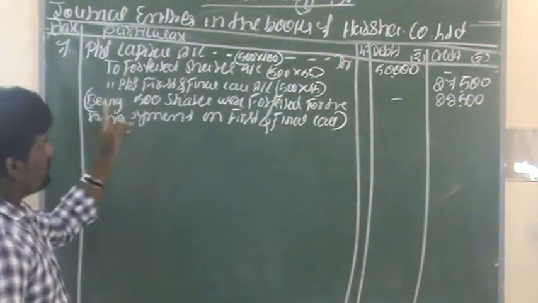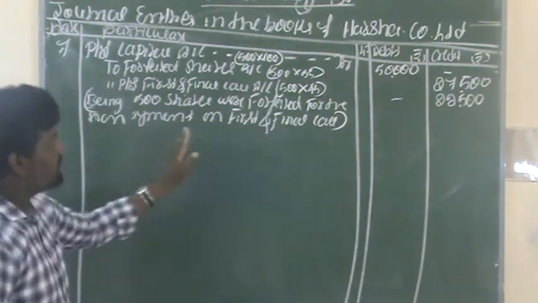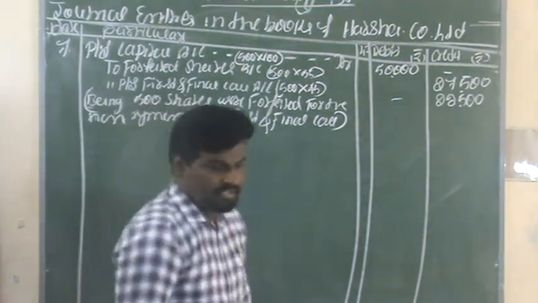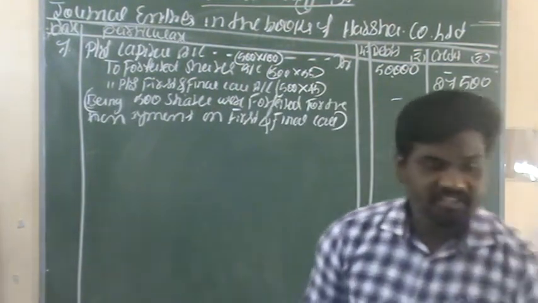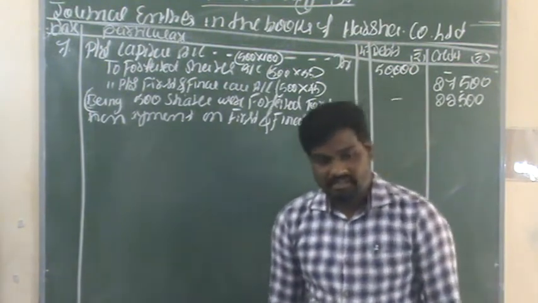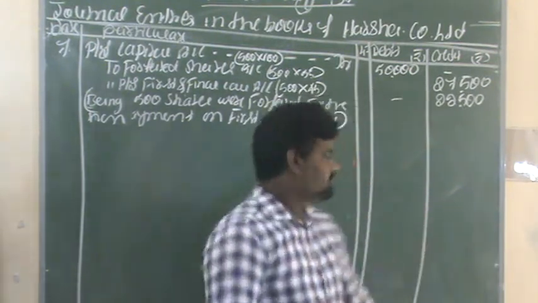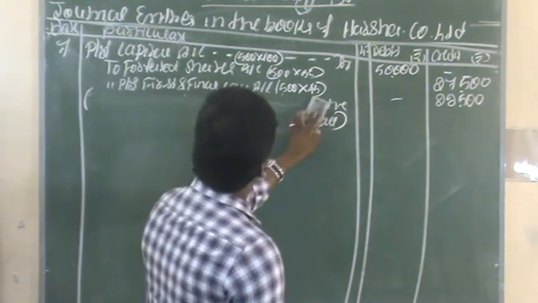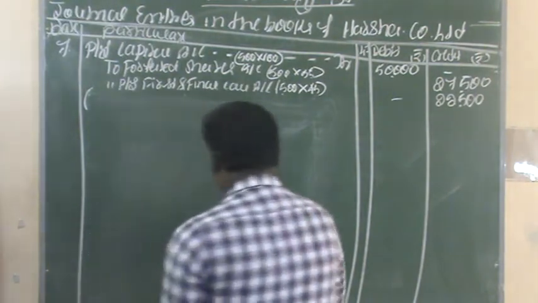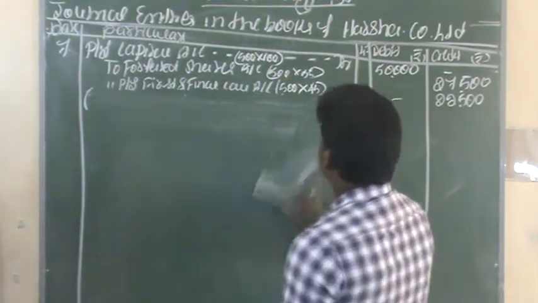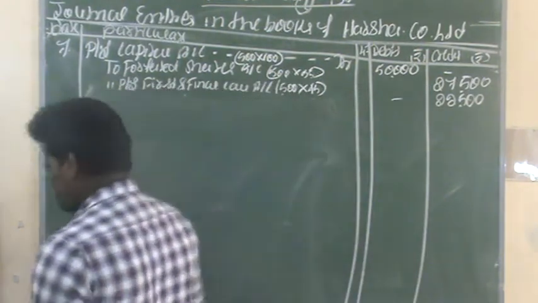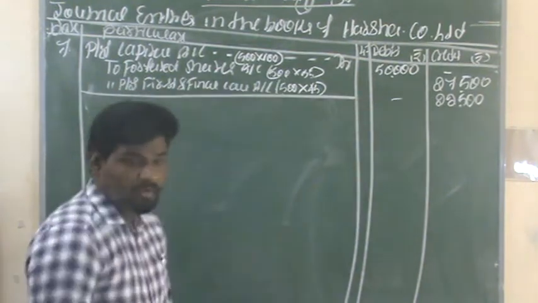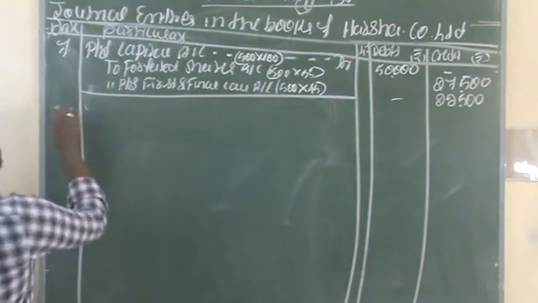The narration being 500 shares are forfeited for the non-payment of first and final call. This is the narration about the transaction. The next one: these forfeited shares, the company directors have decided to reissue, right? The next one, for the reissue of forfeited shares.